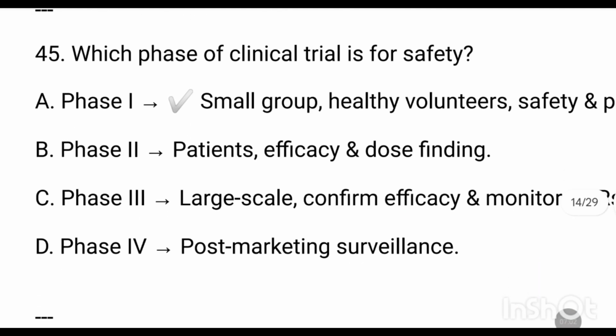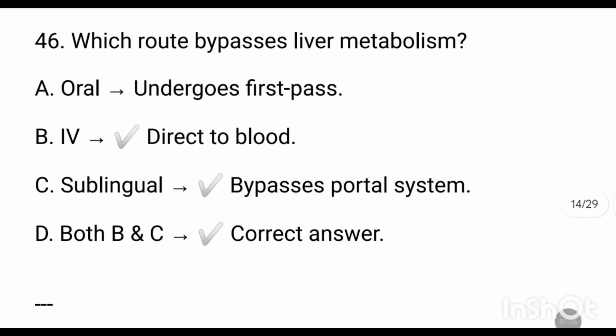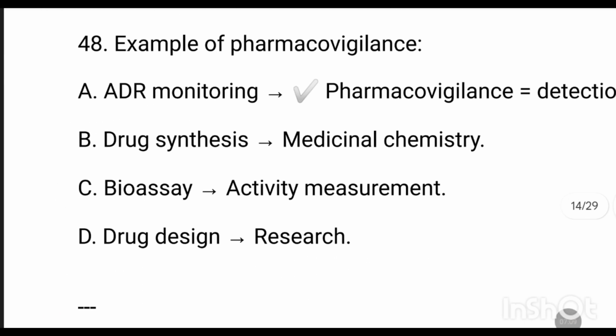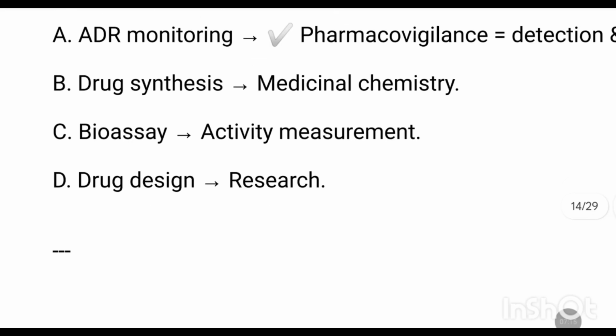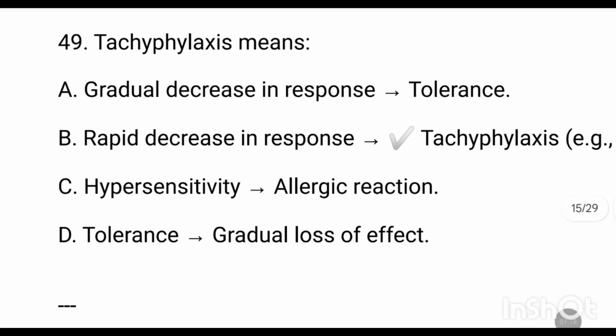Which phase of clinical trial is for safety? Phase 1. Which route bypasses liver metabolism? IV. Example of pharmacovigilance is ADR monitoring. Tachyphylaxis means rapid decrease in response.